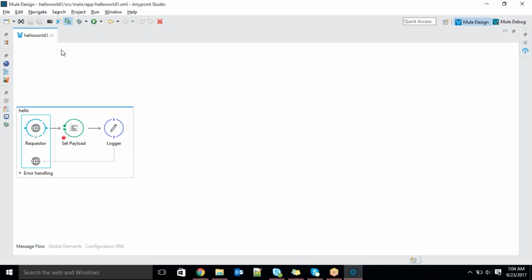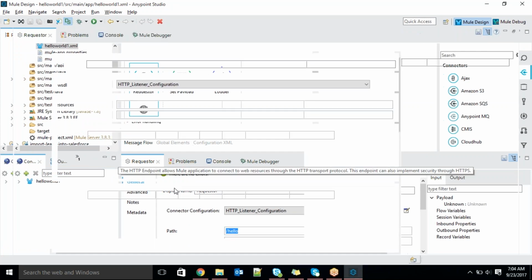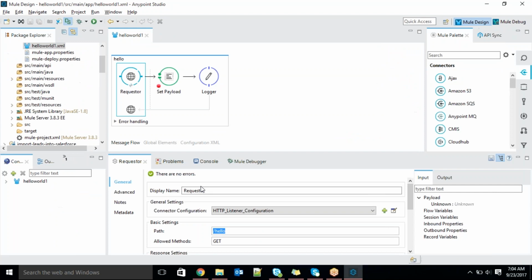Okay. So coming back to that, now we are hitting a GET request. Now I'm not keeping anything, guys. It's an optional field, I just removed it. If you don't keep anything, it will allow any type of method. So let me check the GET method first, and then we'll try to post something and see how it behaves.